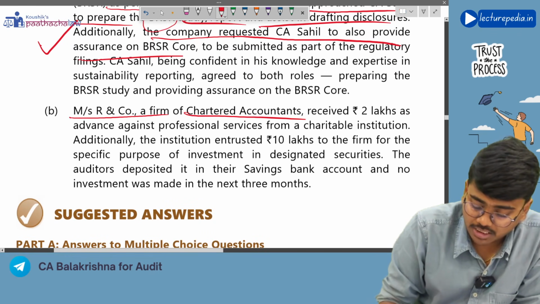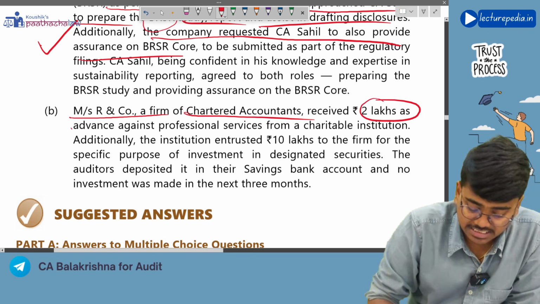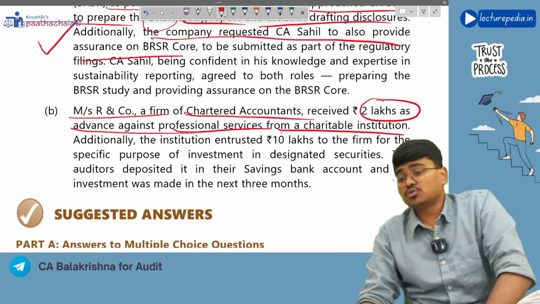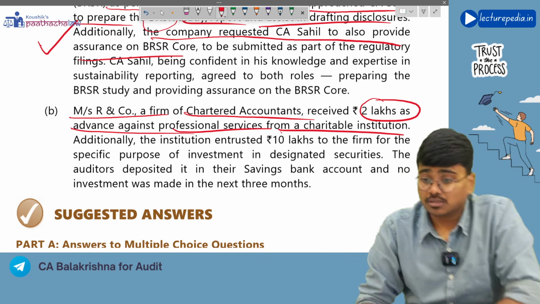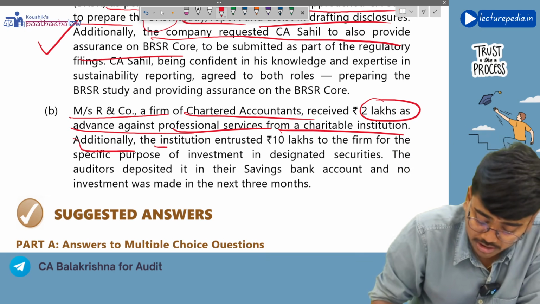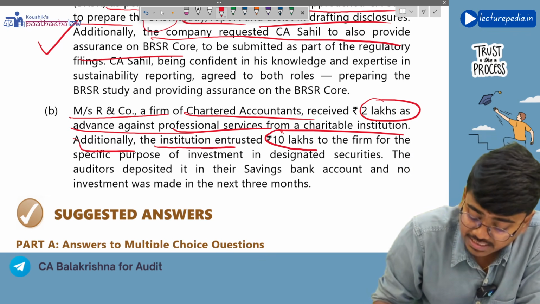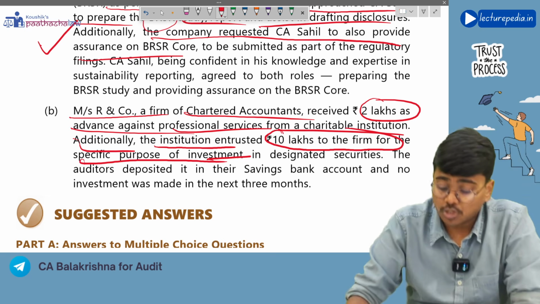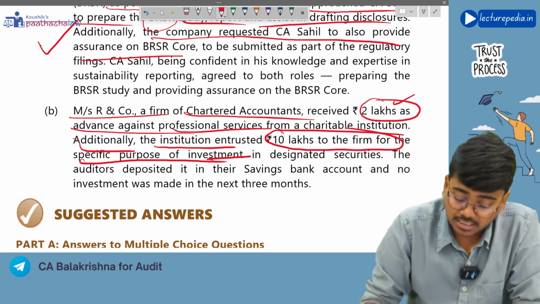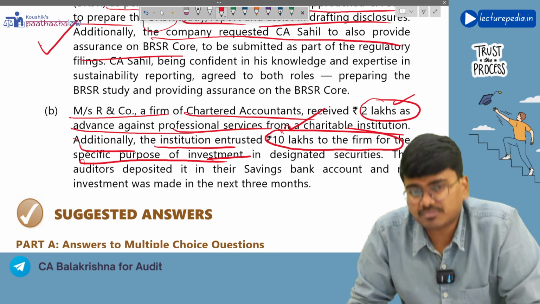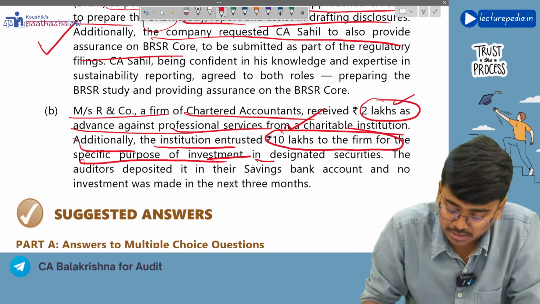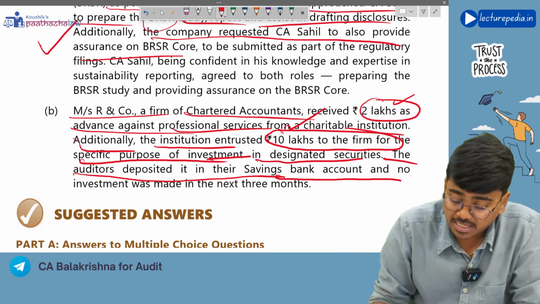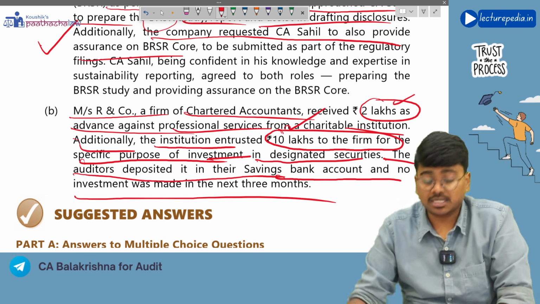Next, Mrs. R and Co, a firm of chartered accountants, received 2 lakh rupees as advance against professional services from a charitable institution. Additionally, the institution entrusted 10 lakh to the firm for the specific purpose of investment. So the institution has given 2 lakh as advance fee and 10 lakh for the purpose of investment in designated securities. The auditors deposited it in their savings bank account and no investment was made in the next 3 months.